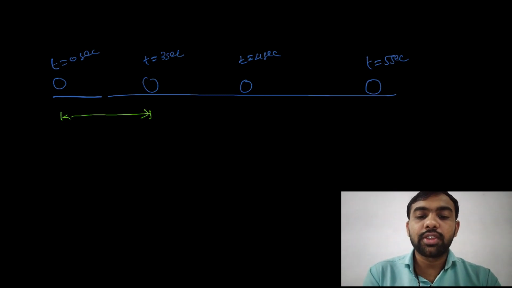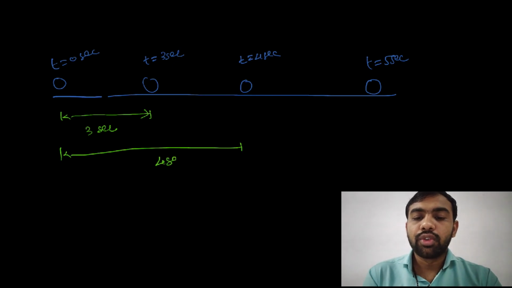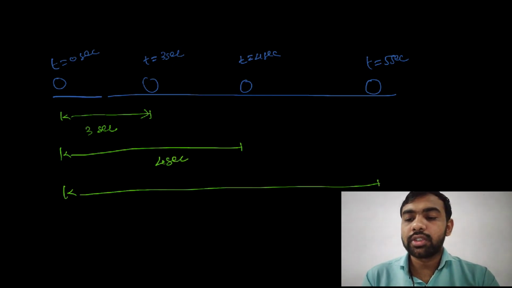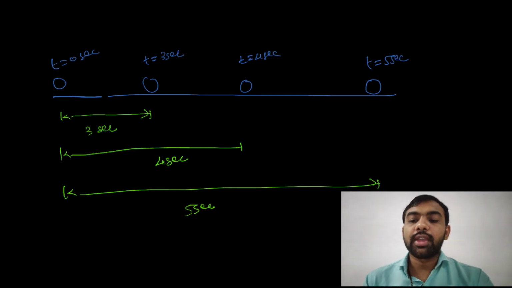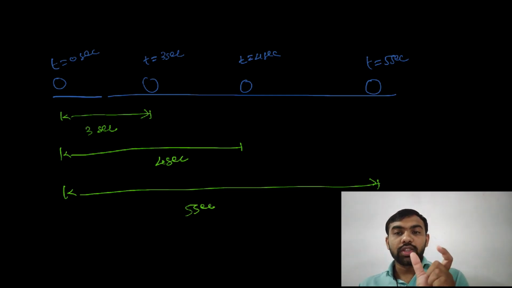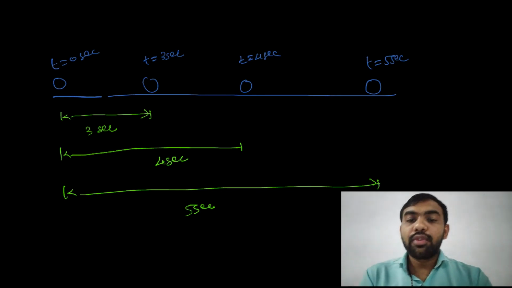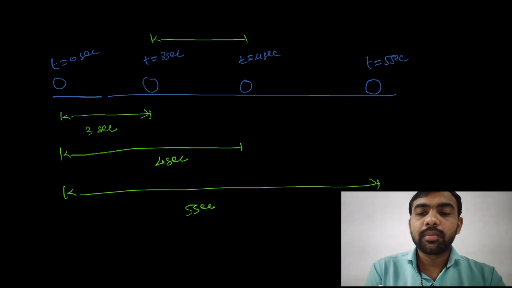This is the distance covered in 3 seconds, this in 4 seconds, this in 5 seconds. Total time, total 3 seconds, total 4. But what is the meaning of nth second? If you consider this distance, it is covered in the 4th second.